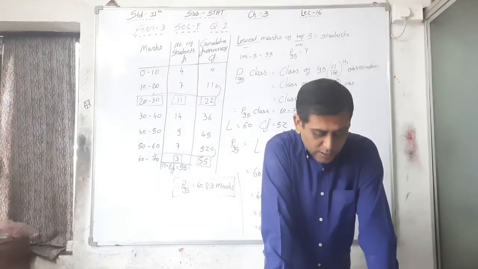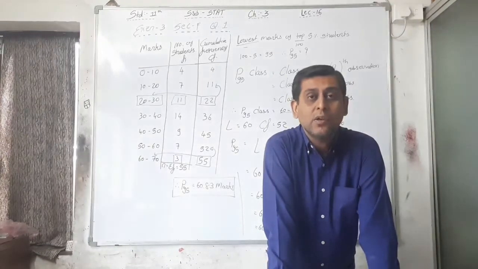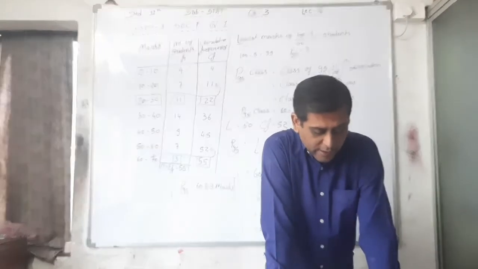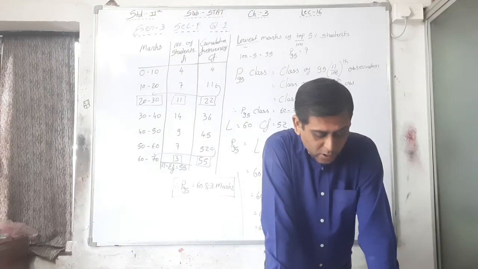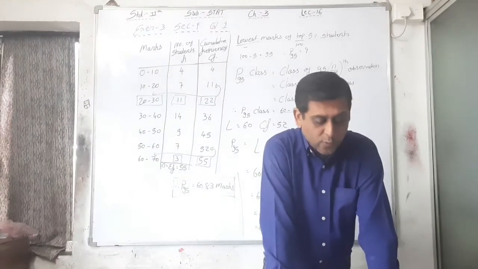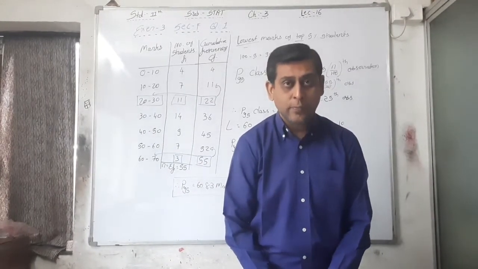A producer believes that the mode of his daily production is 70. See, the mode is given in the question, 70 is given, right? Now the number of units and number of days is given. 60 to 64, 65 to 69. See, it is an inclusive type of data, right?